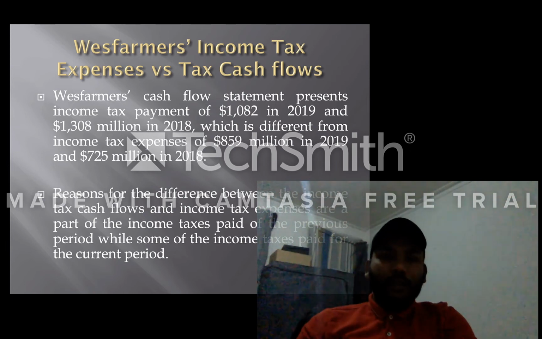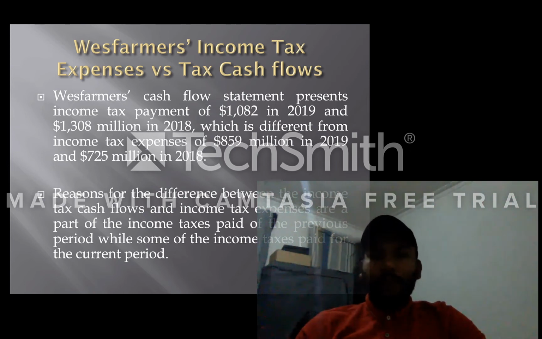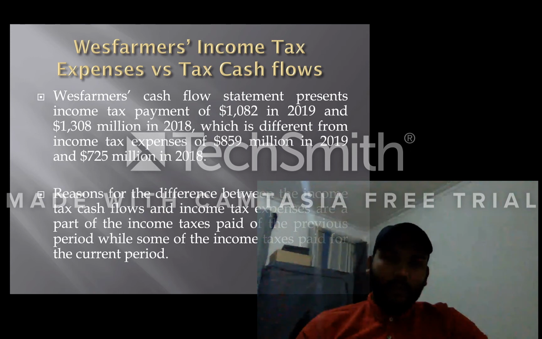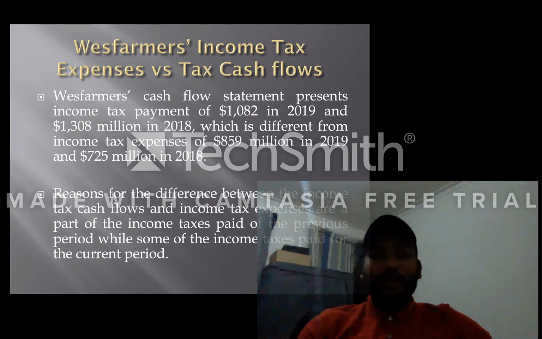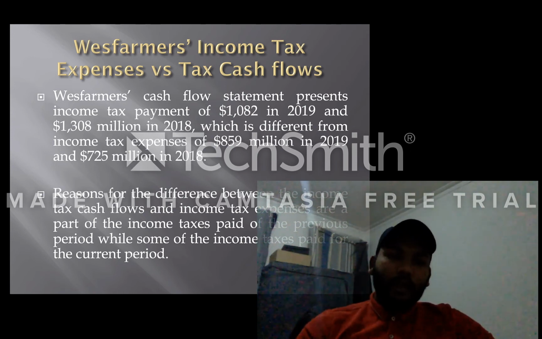So, Wesfarmers' temporary and permanent differences. There is temporary difference and permanent difference. A temporary difference shows a difference between the tax base and the carrying value of a liability or an asset, whereas a permanent difference remains the same for life. Wesfarmers' depreciation amount difference between the accounting standard treatment and income tax law treatment is an example of a temporary difference.